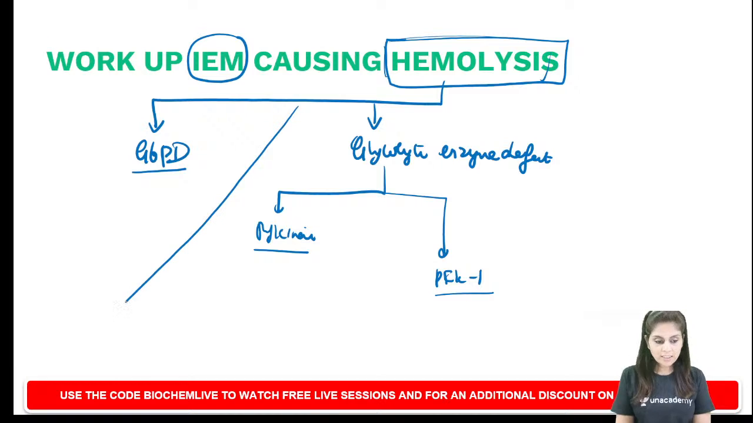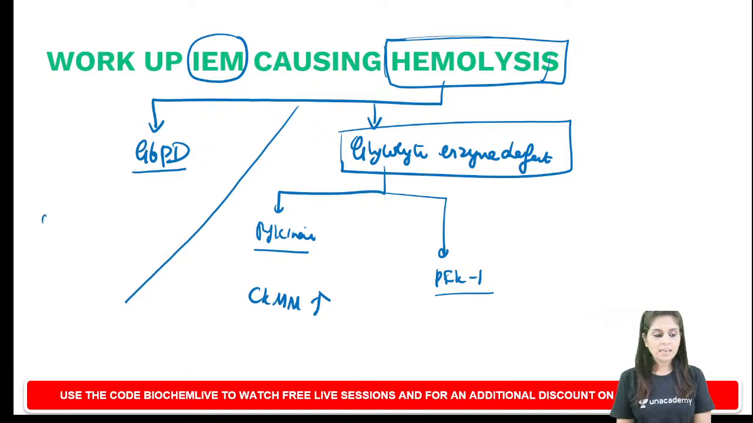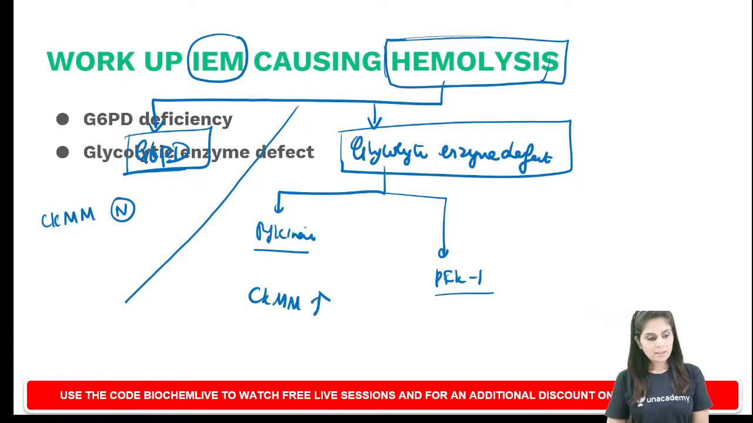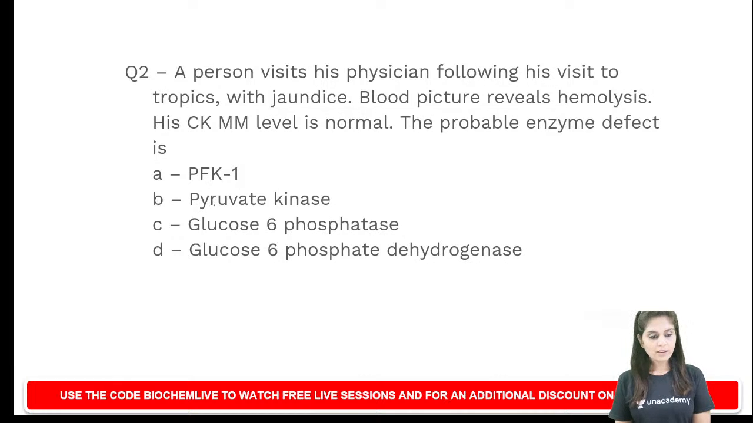Now to differentiate these two categories, what do you need to estimate? You estimate CKMM level. If CKMM level is elevated, then it is a glycolytic enzyme defect. If CKMM level is normal, and if history clearly tells you that there is hemolysis only following exposure to an oxidative stress, then that is G6PD deficiency. Clear? So what is the answer? The answer here is that the probable enzyme defect is glucose 6-phosphate dehydrogenase defect.